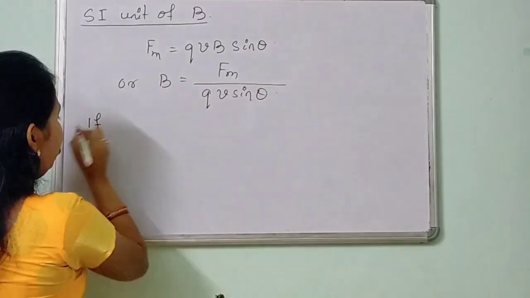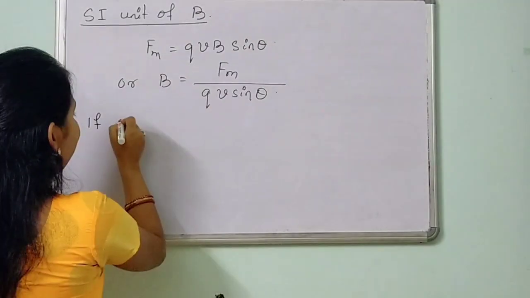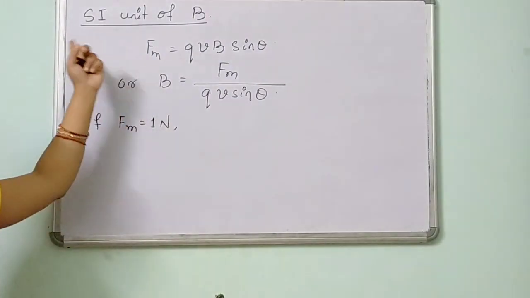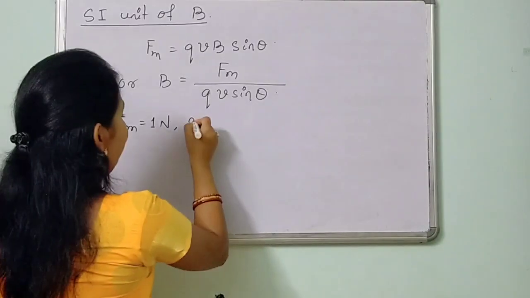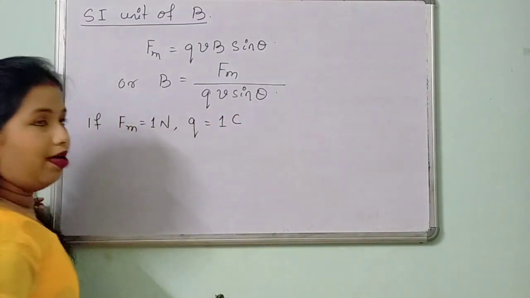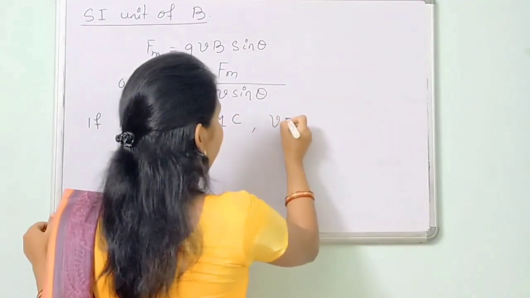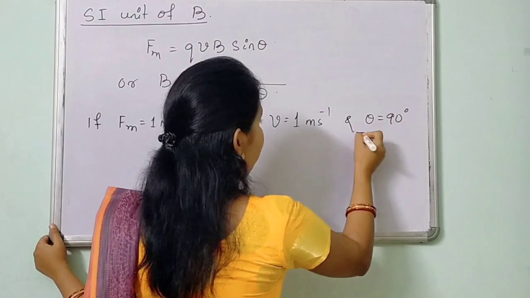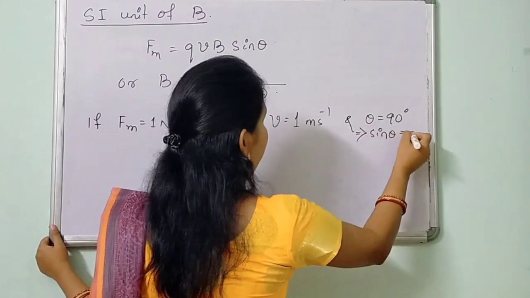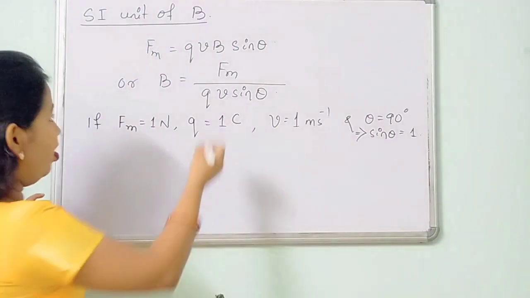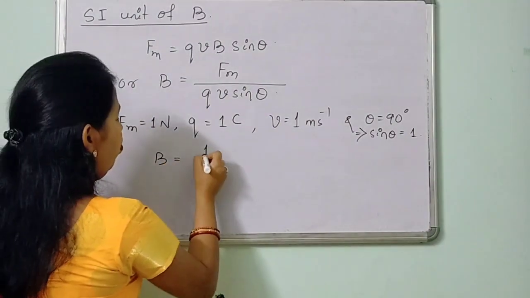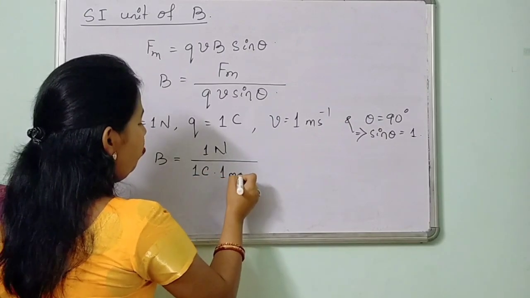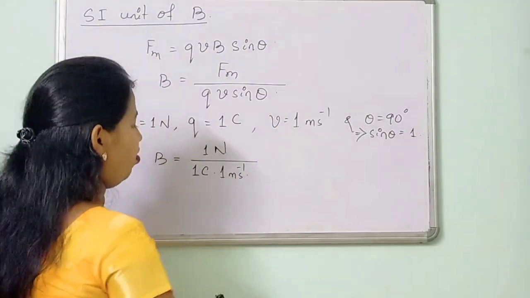If I put Fm is equals to 1 Newton in SI, I am writing every unit in SI, Q is equals to 1 coulomb, V is equals to 1 meter per second and theta equals to 90 degrees, so that sin theta equals to 1. Then this equation becomes B is equals to 1 Newton divided by 1 coulomb into 1 meter per second into sin theta has no unit.